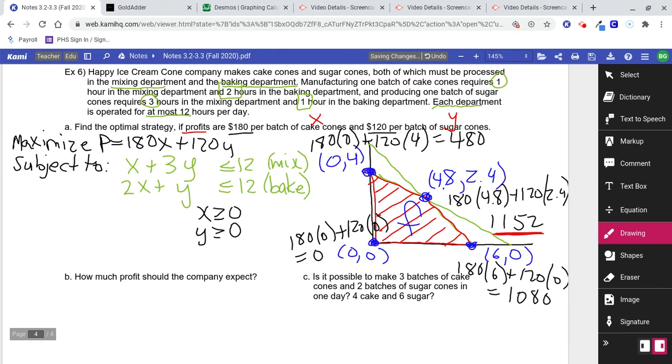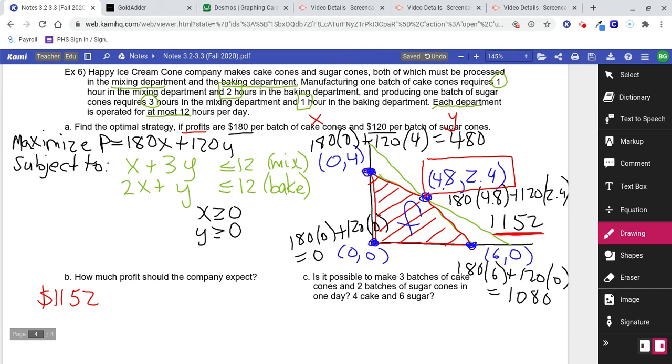Okay, so how much profit should the company expect? They should expect a profit of $1,152. All right, but the optimal strategy would be how many of each. This is kind of a weird question because it looks like we'd have to make 4.8 batches of cake cones and 2.4 batches of sugar cones. I'm not even sure if you're allowed to make 4.8 batches of something, but that looks like what the answer would be.